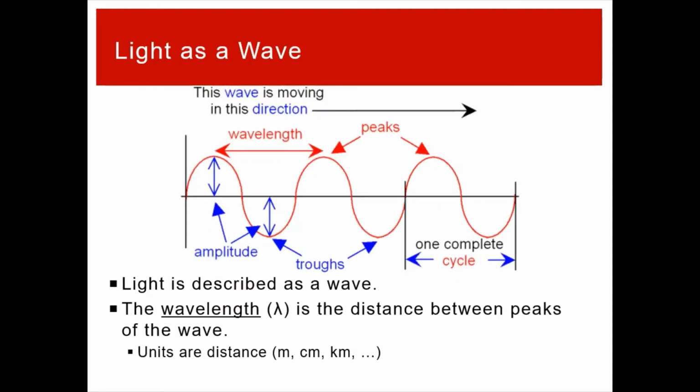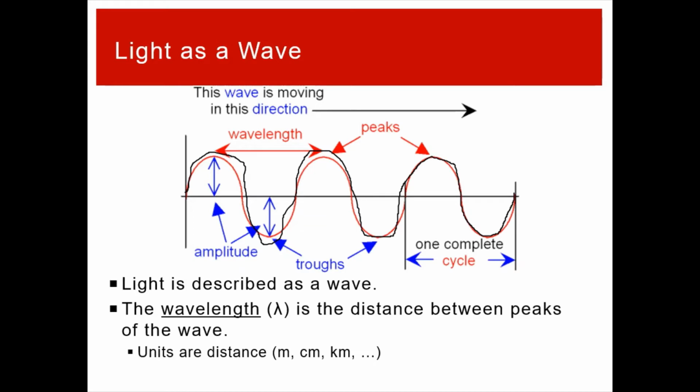So light is generally described as a wave. When I say it's a wave, the idea is that this is energy moving through space, remember? So when the light is moving through space, there is a wave. What that means is that the energy you can think of as going in a positive and negative direction. So there's an oscillation to it. As it moves along, you can see we go up and down, up and down. And there's a pattern to it, and it's periodic, right? That repeating nature of the up and down.